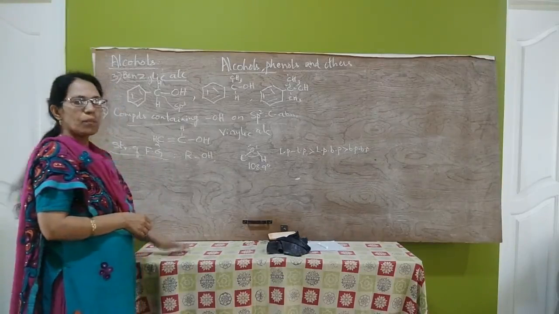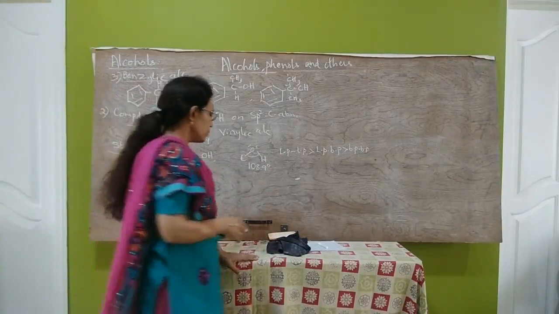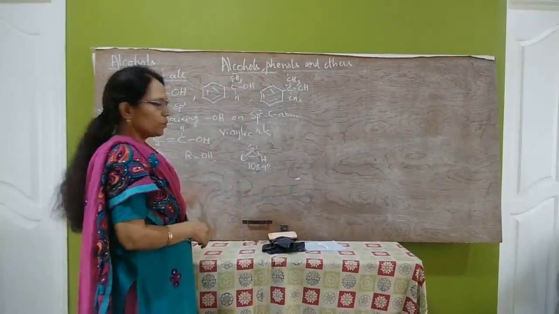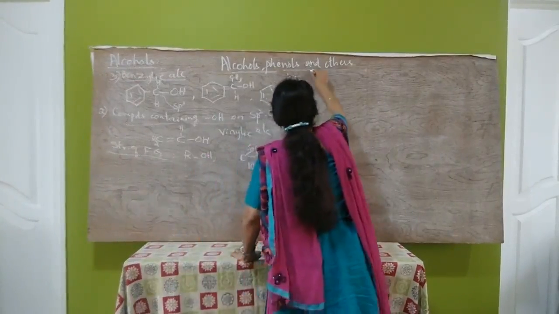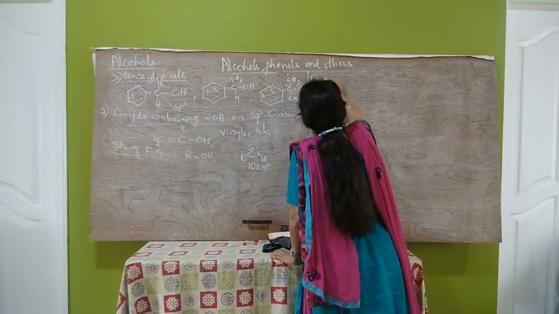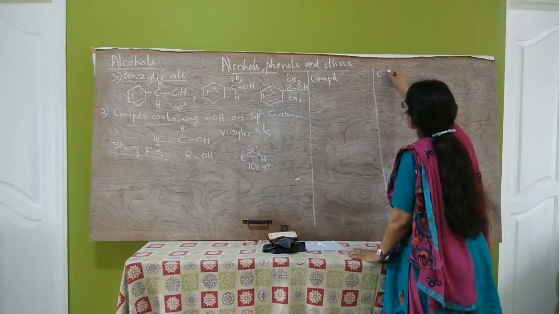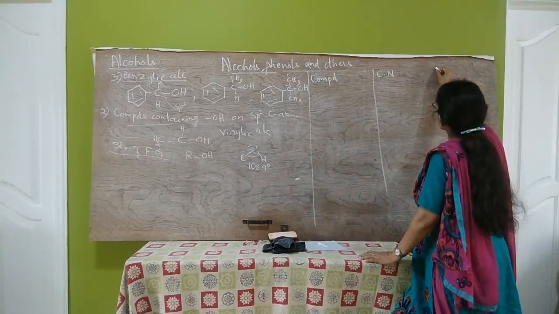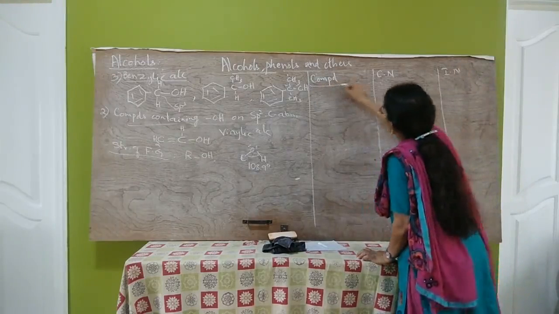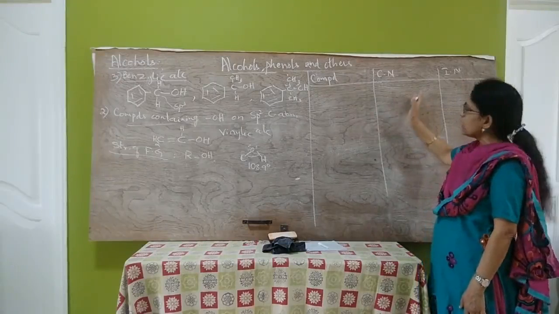Next, we study the nomenclature of alcohols. As you know, there are two systems of naming organic compounds, the common system and the IUPAC system. Let us name some of the alcohols: compound, common name and IUPAC name. In the common system, alcohols are named as alkyl alcohols.